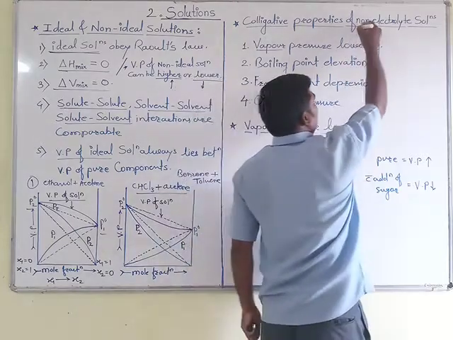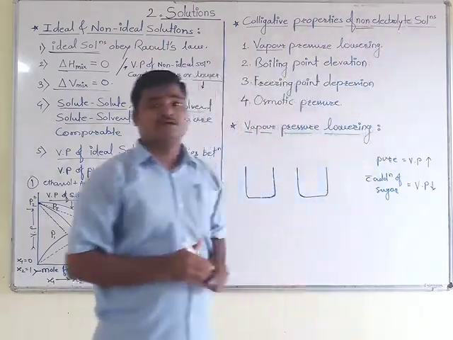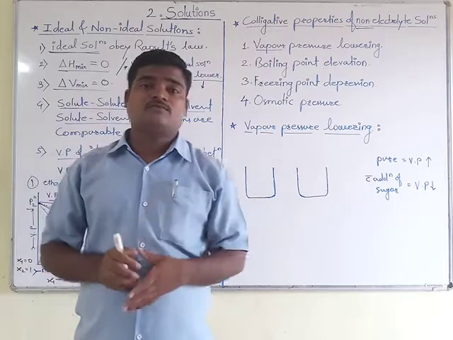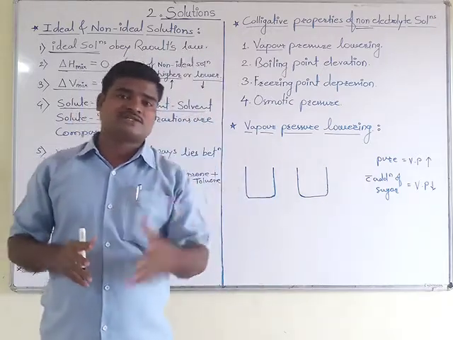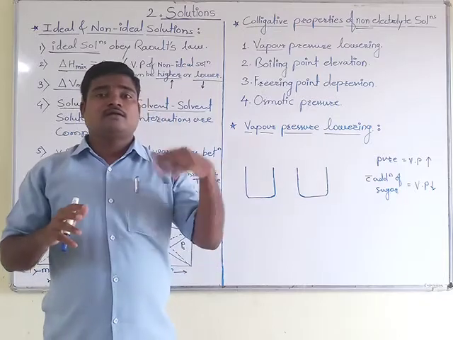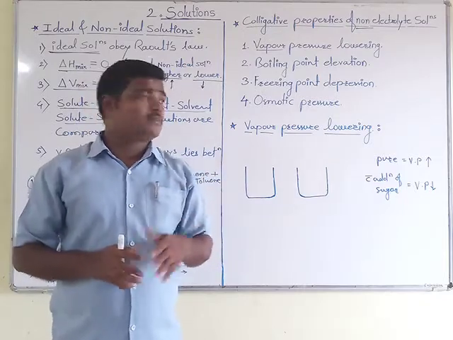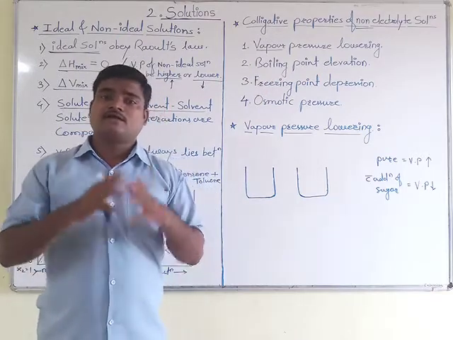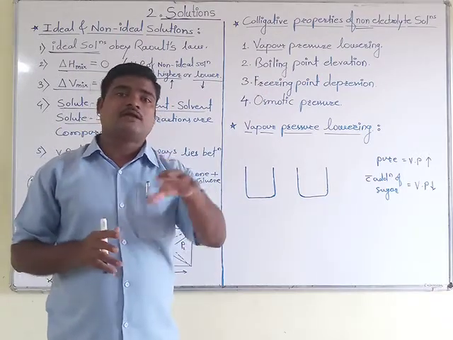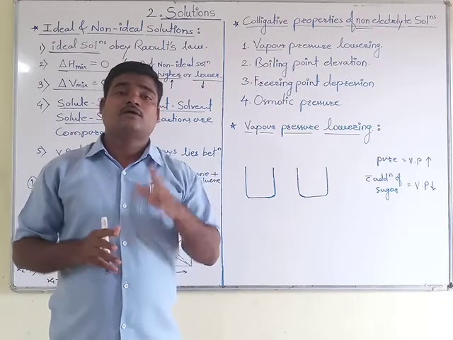Why have we said here non-electrolyte solutions? Because if we take an electrolyte instead, it dissociates completely and their properties can be changed. But for non-electrolyte solutions we can say that it does not dissociate, it remains as it is in the solution.